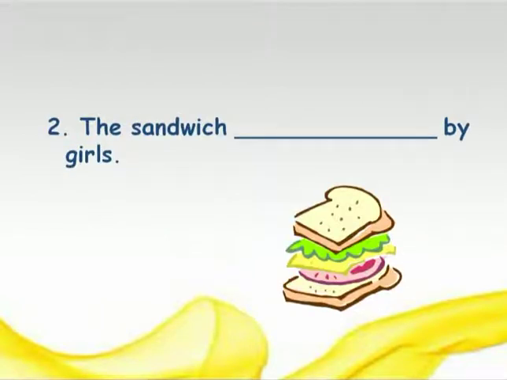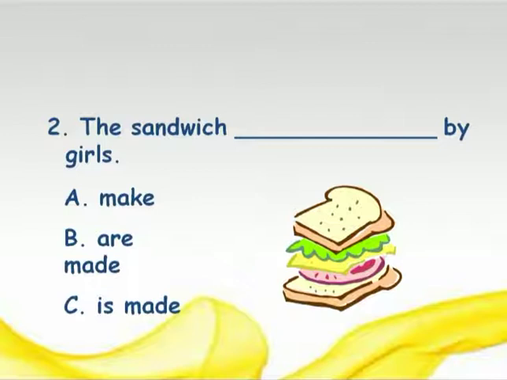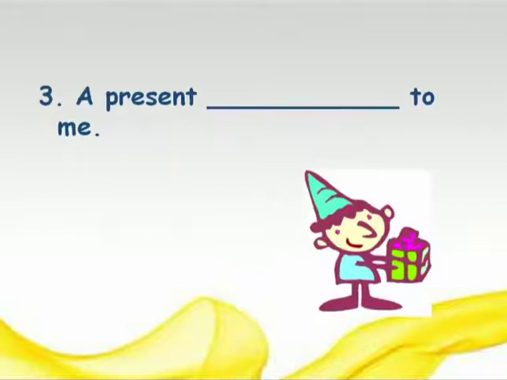The sandwich blank by girls. So if it is sandwiches, then it will become are. But here the sandwich is in singular form. So "is/am/are", whatever is applicable. So is is applicable here. And the past participle form, that is made. So the answer will be, yes, you are right. The sandwich is made by the girls.